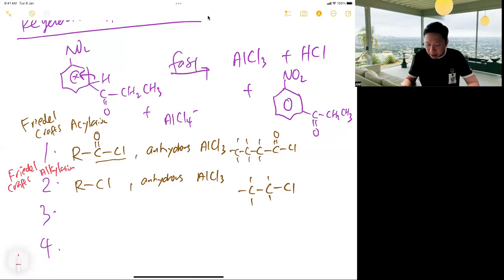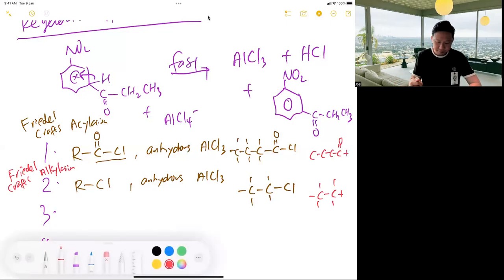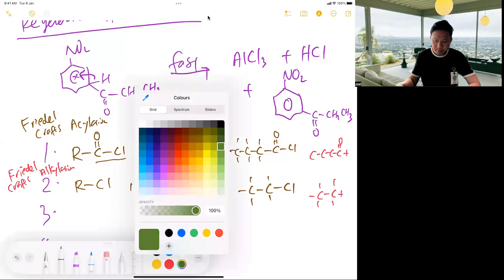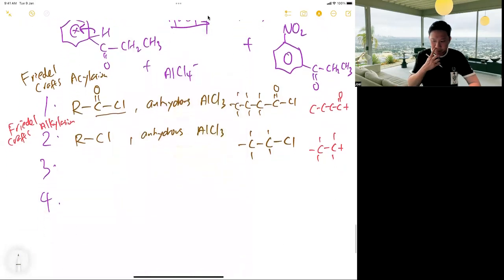The alkyl group is the CC in this case. Later you put a plus here. Do you understand?